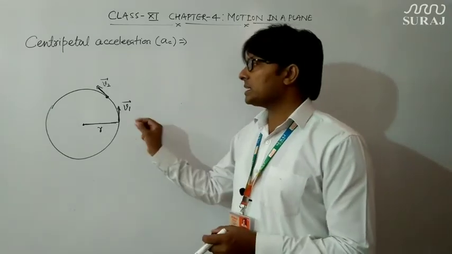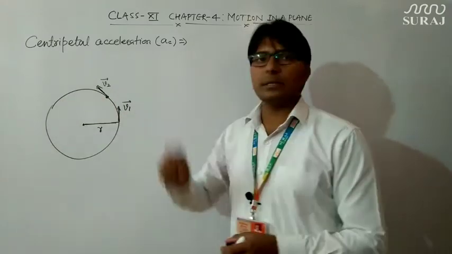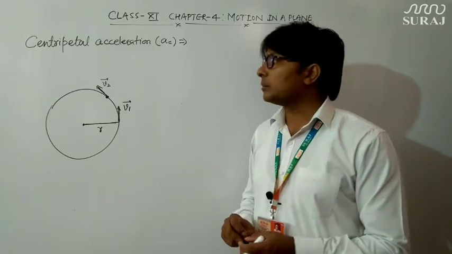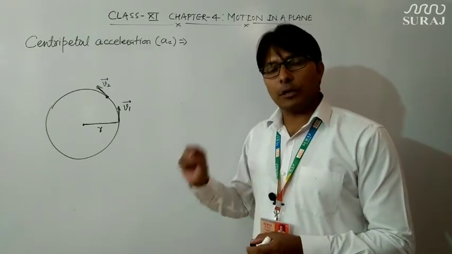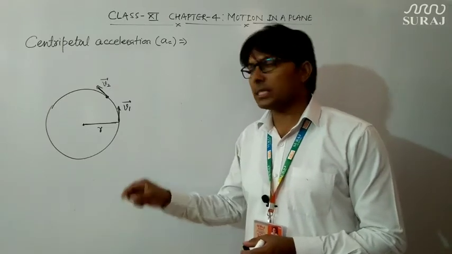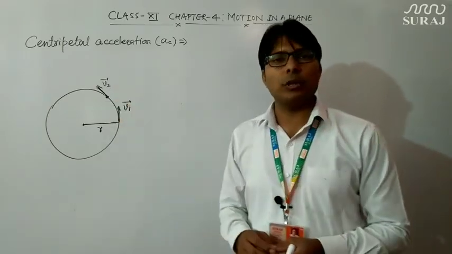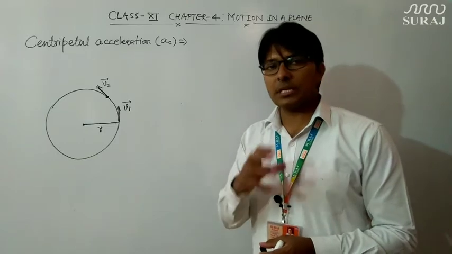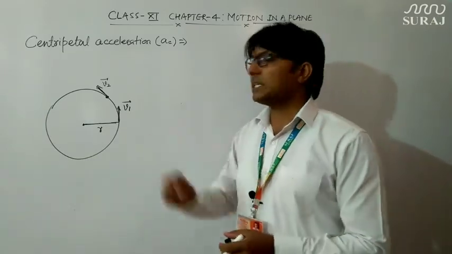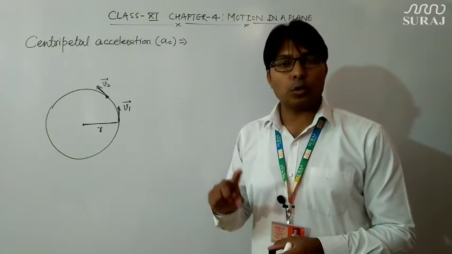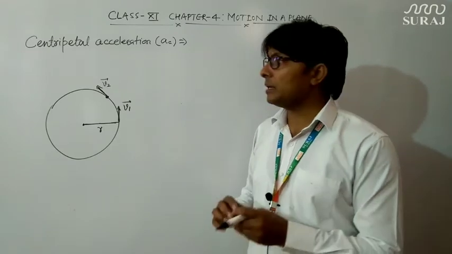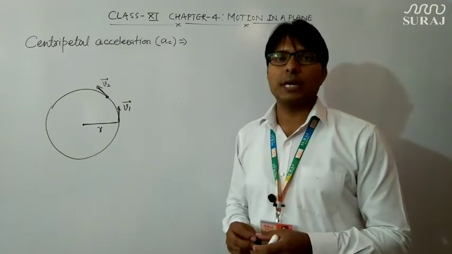Since the direction of the particle keeps changing at each and every point, the velocity keeps changing, and every time the velocity changes, there will be acceleration. So this is a special type of acceleration which exists due to the change in direction of the particle, not because of the change in its speed. This is the main, or we can say unique, type of acceleration.